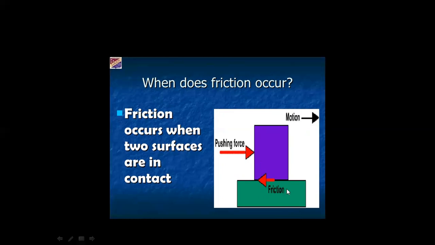The force of friction is pushing the object in the backward direction. So what do we conclude here? Friction occurs when two surfaces are in contact. In the figure, the purple and the green block are in contact with each other. This is the pushing force in the forward direction, and the friction is in the backward direction.